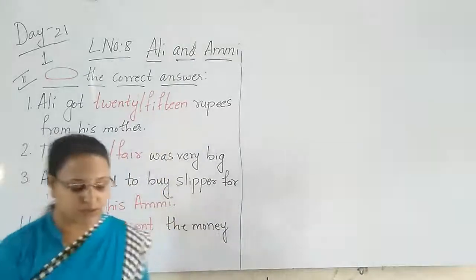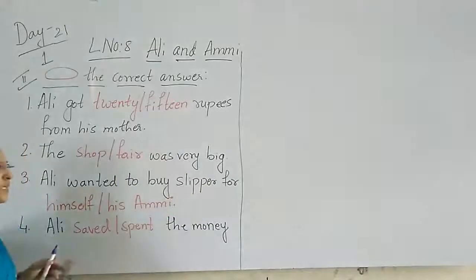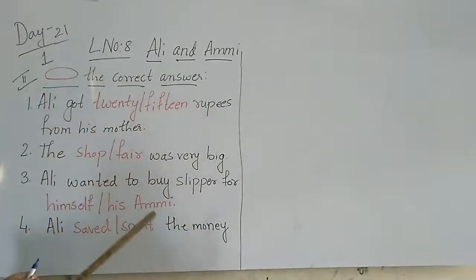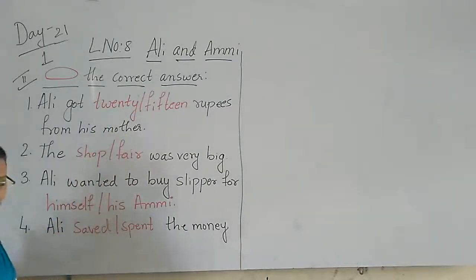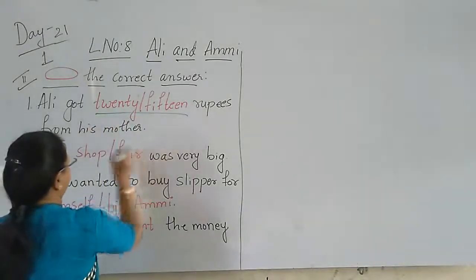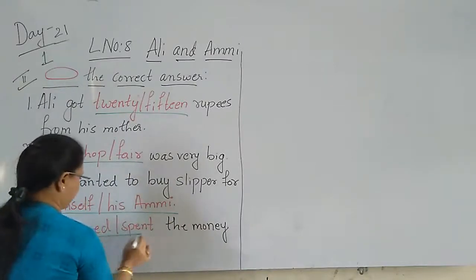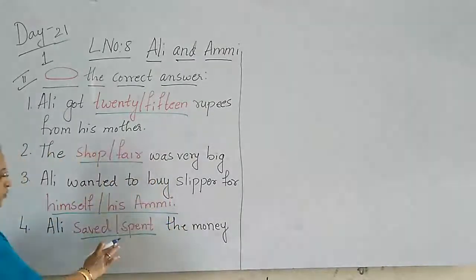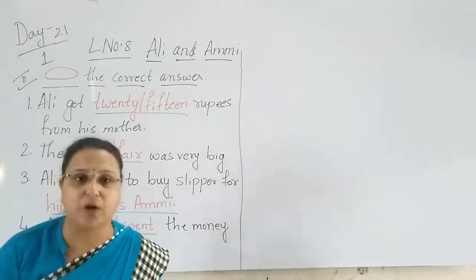So now here, children, listen to the question. Circle the correct answer. Which is the correct answer? Here, see these red words, children, and then you have to circle which is the correct answer. Among these two, whichever is the correct one, you have to circle. I have underlined and also used a color marker for you all to know the options.